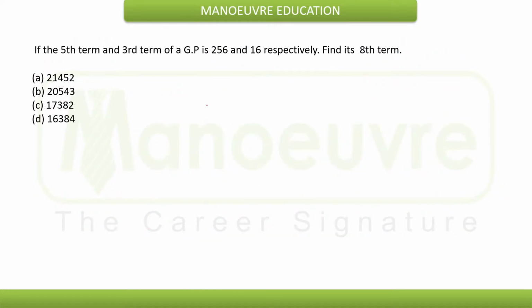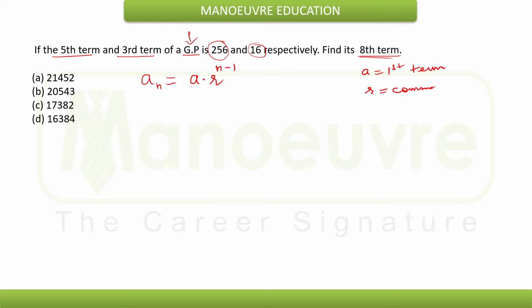Now this question seems to be interesting. If the fifth term and third term of a GP is 256 and 16 respectively, find the 8th term. Now they're talking about geometric progression. So we know in geometric progression, nth term is given by a into r raised to n minus 1, where a is the first term, r is the common ratio, and n is the number of terms.